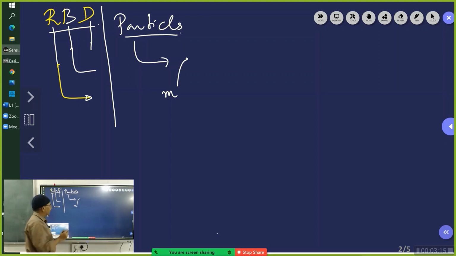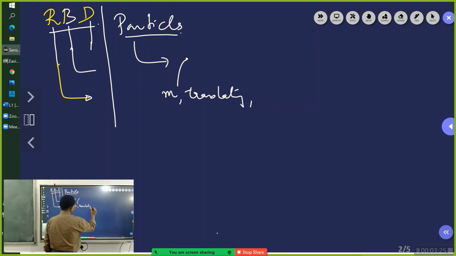And what else did we say about this particle? It can only have translatory motion. Only translatory motion. It will have only translatory motion. It cannot have rotational motion. So a particle can have only translatory motion; it cannot have rotational motion.